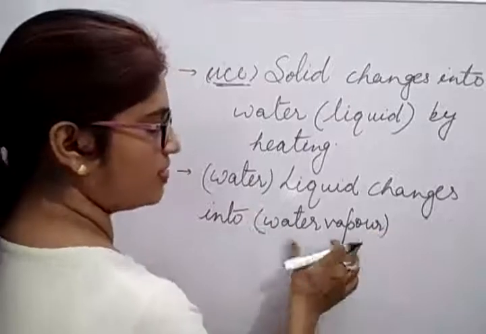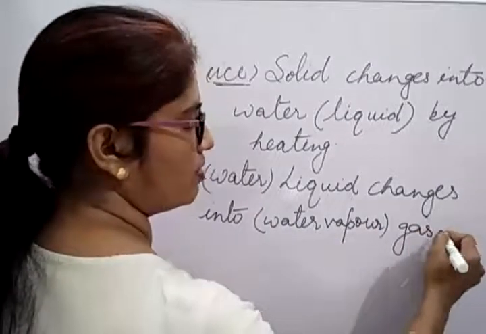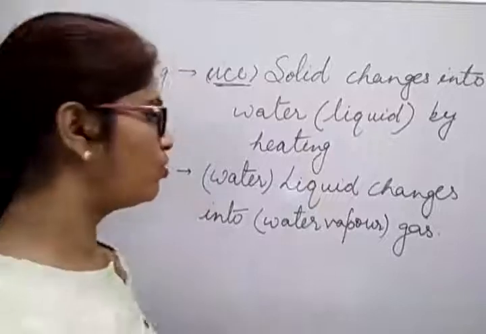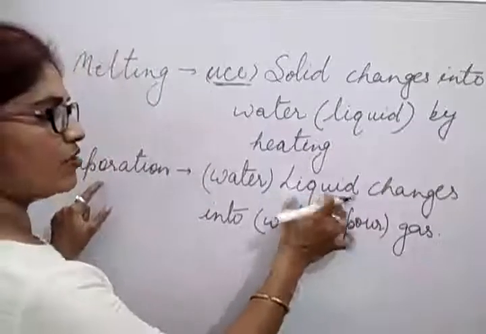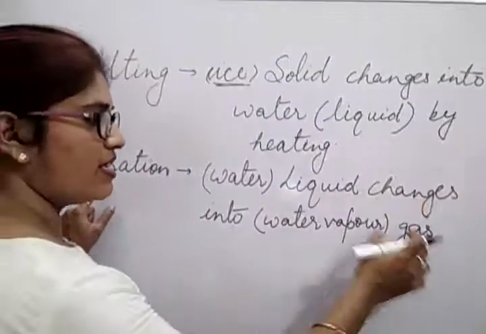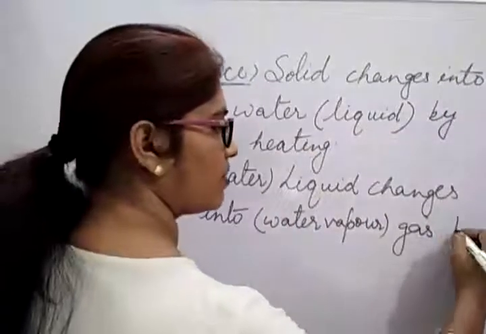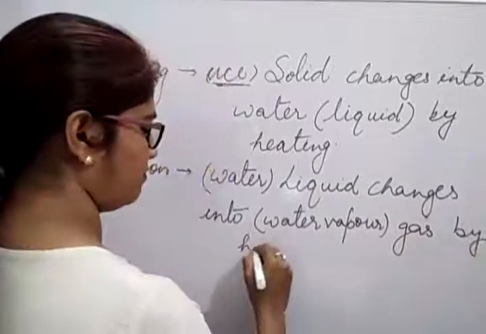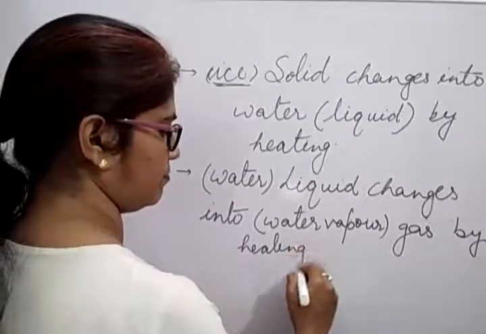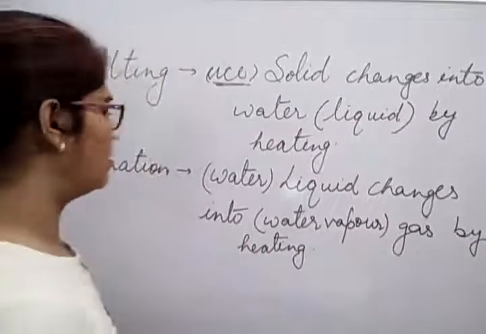Okay, and water vapor is a gaseous form of water. Yes or no? So in evaporation, liquid changes into gas. And how? By heating or by cooling? Yes, by heating. Understood?